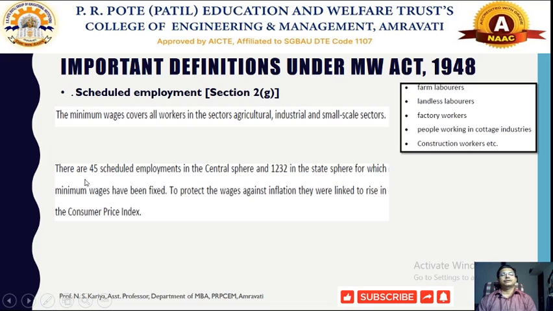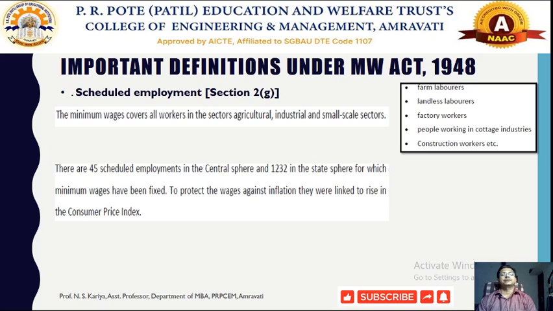Now, how many types of employment are there in scheduled employment? That list of scheduled employment varies from year to year, and the central and state governments include scheduled employment according to their requirements within particular states or areas.